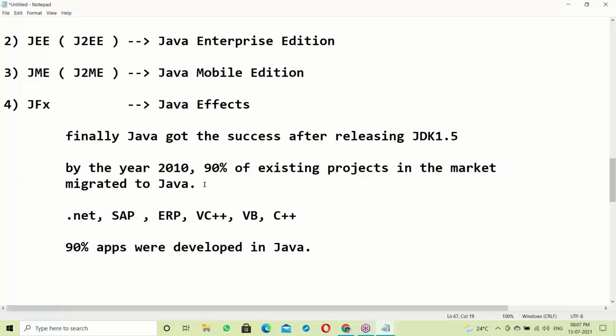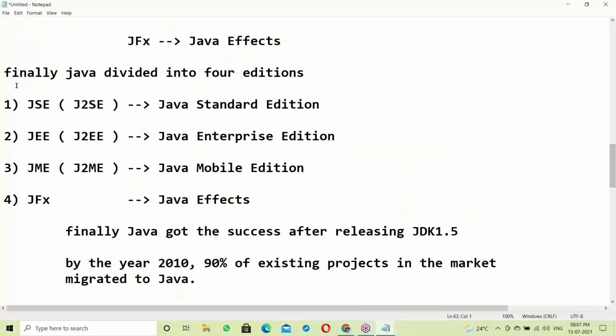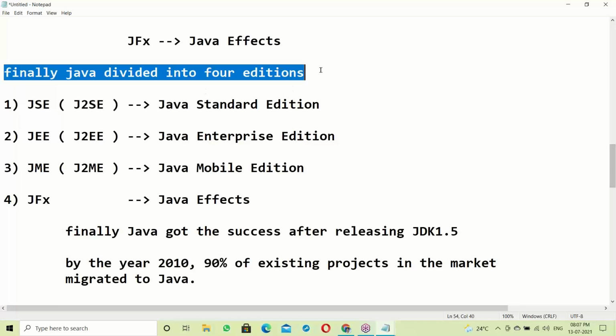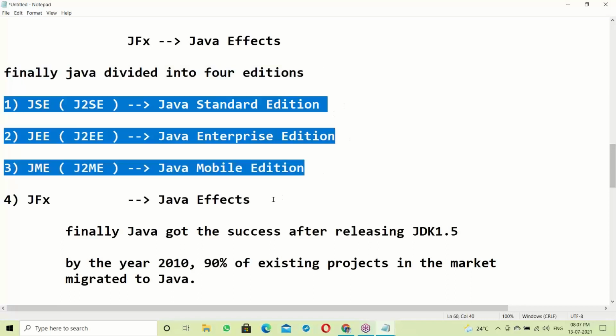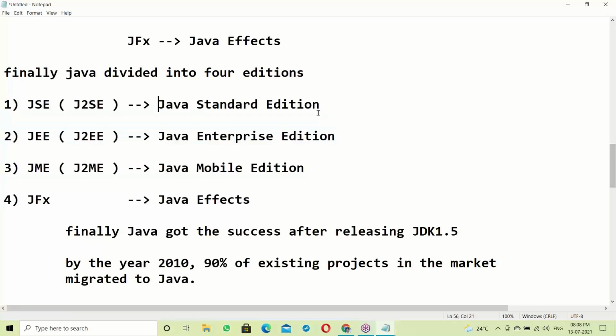Suppose any new technology comes in the market, the same happens. Minimum 15 years are required to change into other technology. So Java is an evergreen field, no doubt. Finally, Java is divided into 4 editions: standard edition, enterprise edition, mobile edition, FX. Let us see one by one.